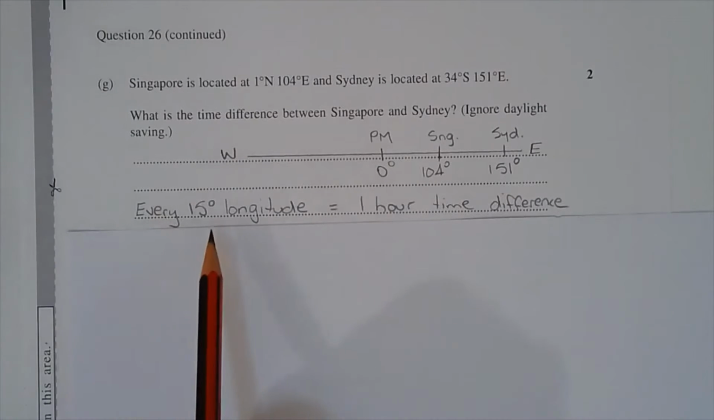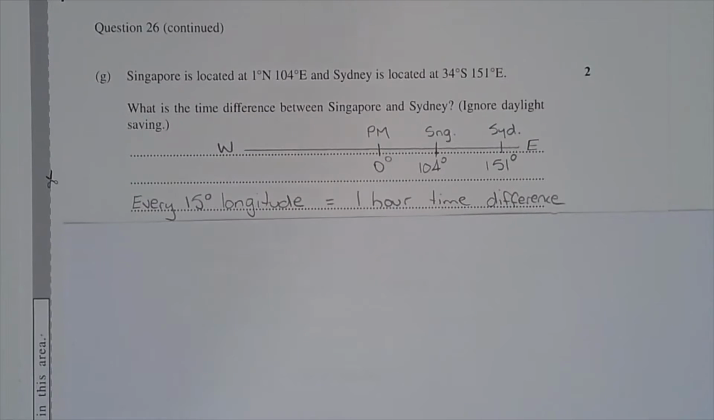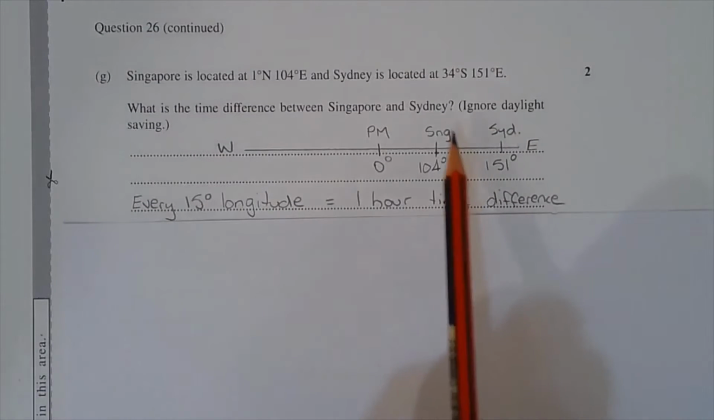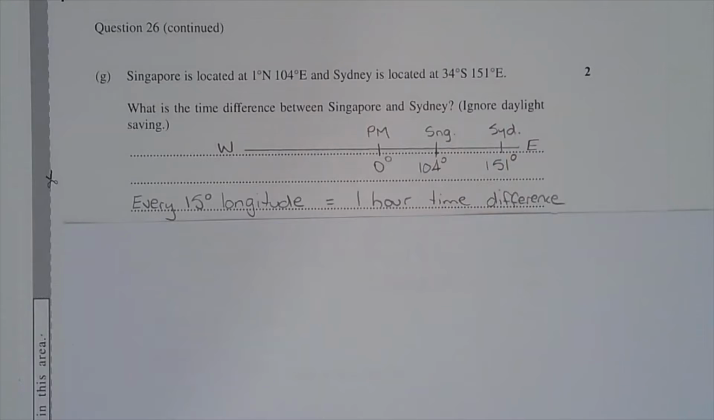So the further east the location, the further ahead it is in time. Now, every 15 degrees longitude is equal to 1 hour time difference. So how many lots of 15 degrees do we have between Singapore and Sydney is more the question.